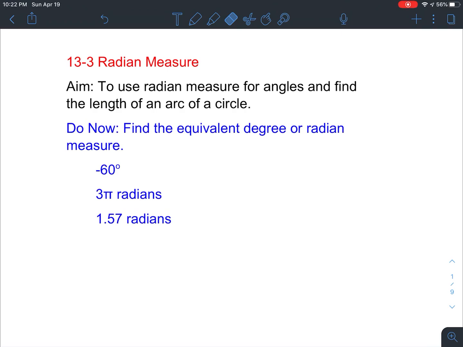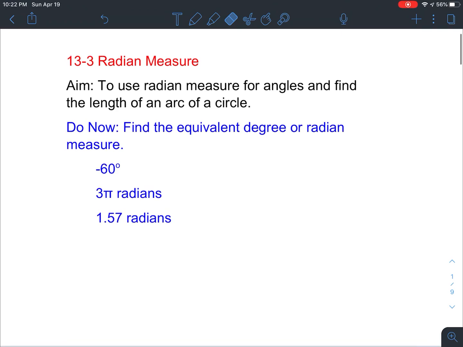Anytime we are converting from degrees to radians, we multiply by pi over 180. A way to remember that is when we have our degree measurement, we want to make sure that we have a pi in our numerator when we go to radians.